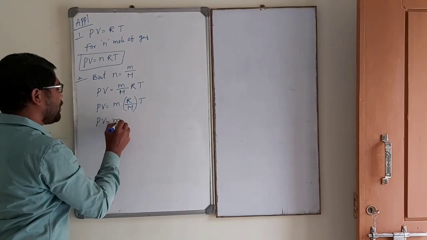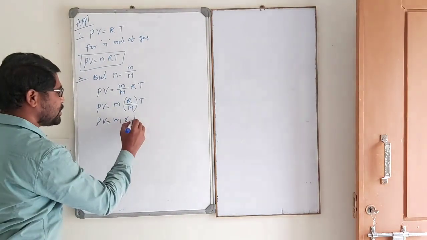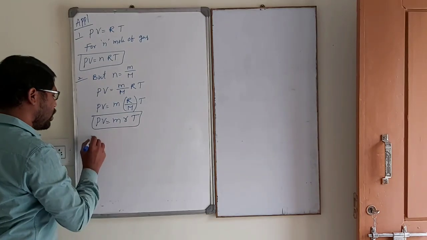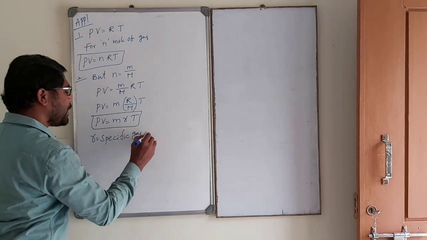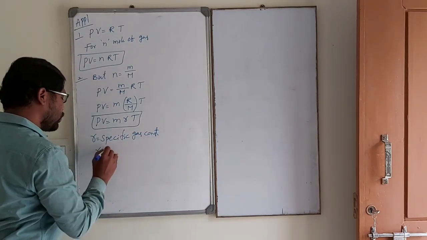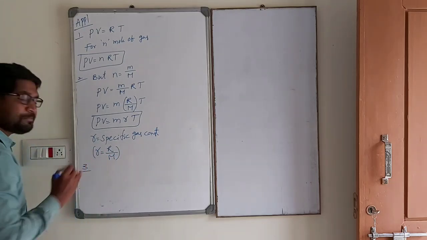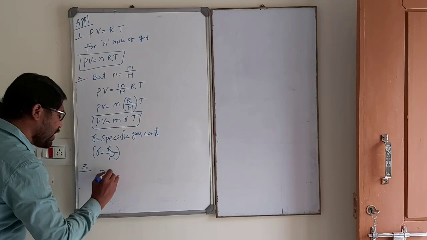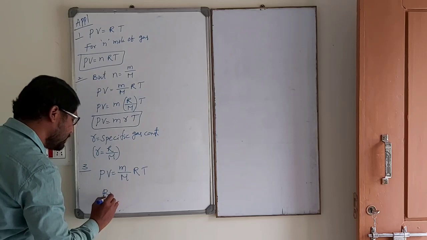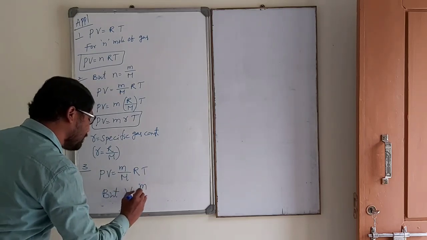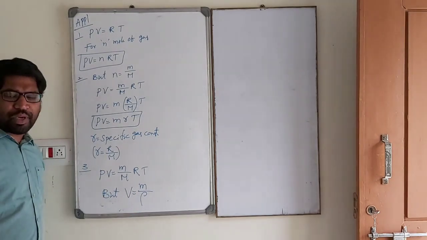PV is equal to small m into, what is capital R by capital M? Small r, the specific gas constant, into T. Small r is equal to the specific gas constant, small r is equal to capital R by M. Okay. Next, third one. In the same equation, PV is equal to small m by capital M into RT, but volume is equal to mass by density. Just remember, density is equal to mass by volume, volume is equal to mass by density.